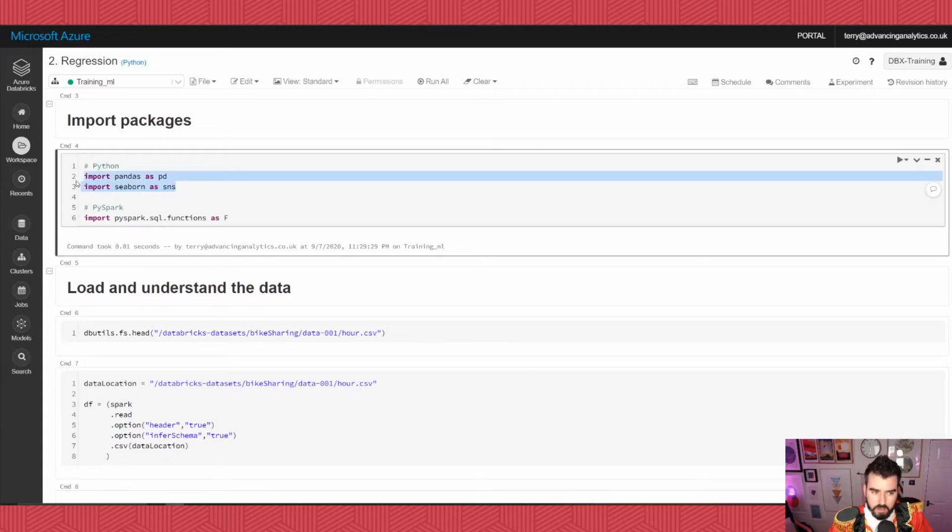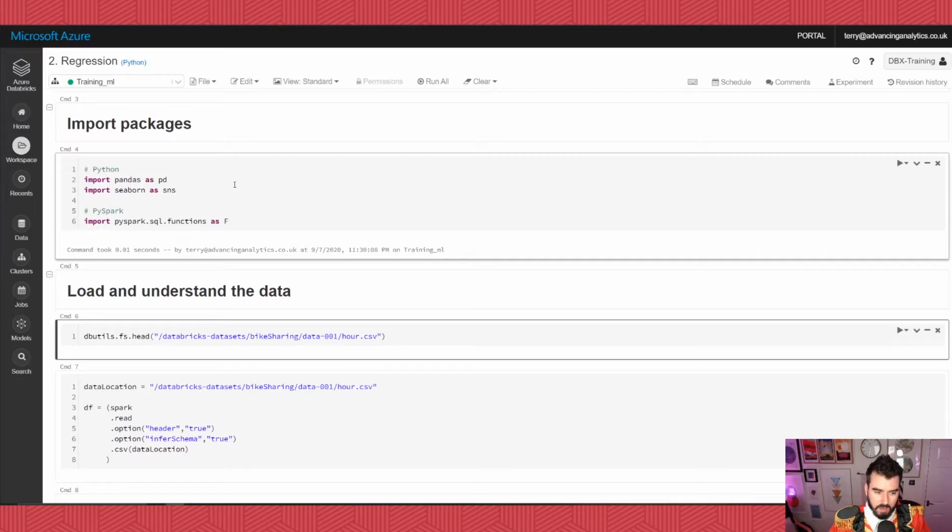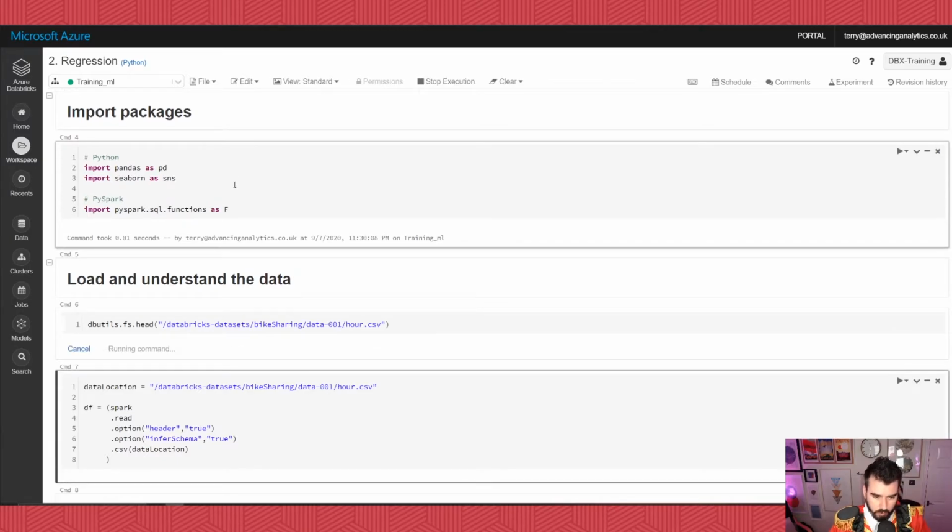I'm importing a couple of pure Pythonic libraries, Pandas and Seaborn. And the reason I'm doing that is because I'm going to use Pandas potentially to go and grab some data, and I'm going to use Seaborn to visualize that data, okay? So I'm going to import some functions as well, some PySpark functions, and let's have a look. So import these. Now, let's have a look at the data we're working with.